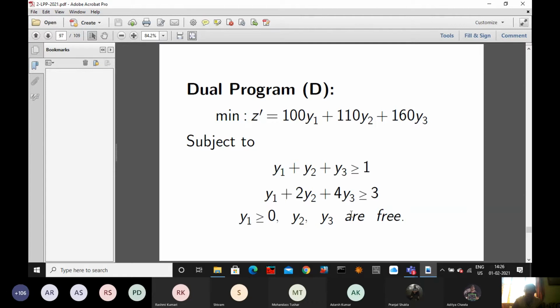For example, this is the problem. It is given that y1, y2, y3 are non-negative. Okay. I am saying y1, y2, y3 are free. Then for one free variable, you have to put two restricted variables. There will be 6 variables. So one is becoming 2. After solving, you subtract and get the original answer.